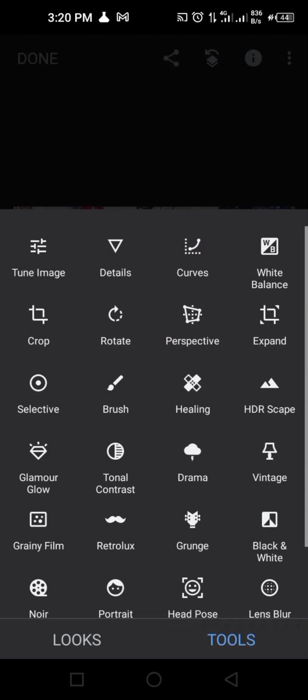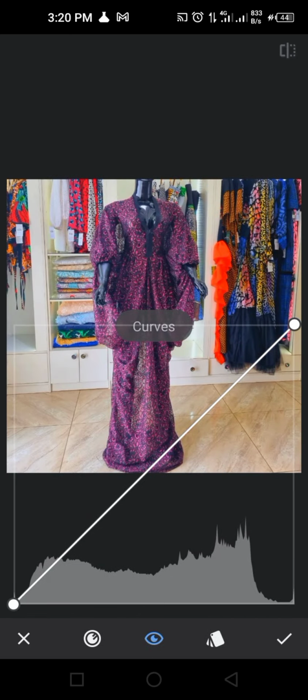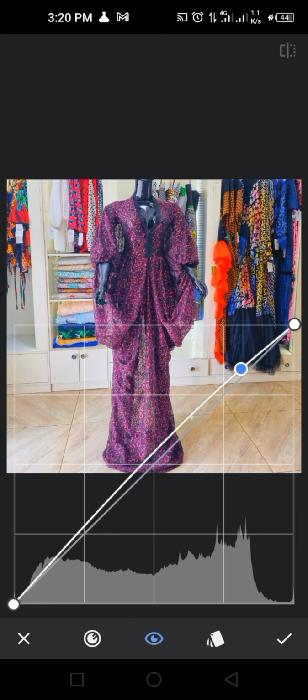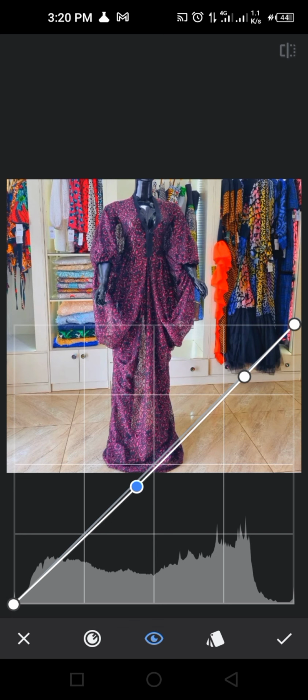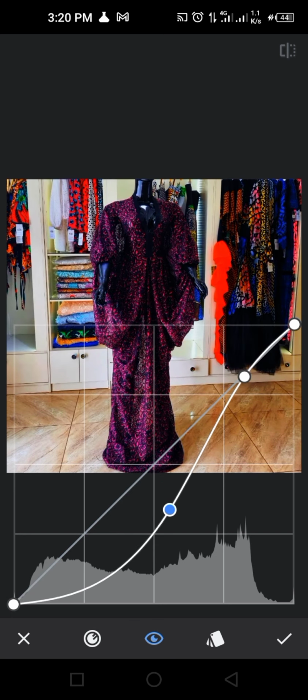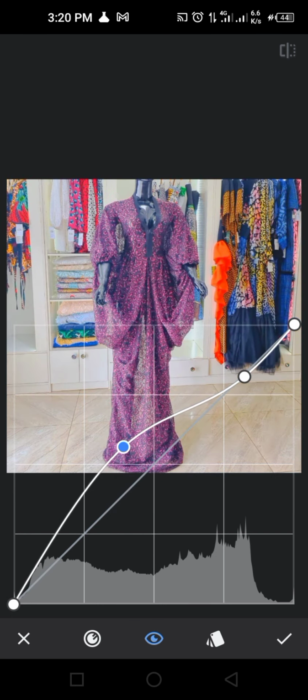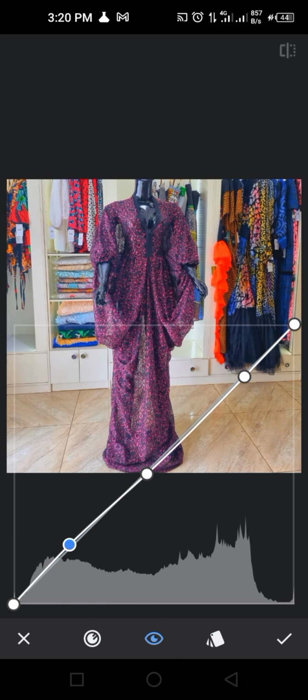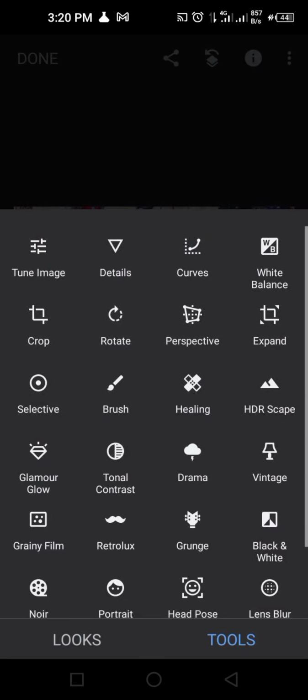Then we move to the next tool, which is curves. On curves, you can adjust the picture from any angle. So if you bring this down from here, it's going to reduce. If you increase it, it's going to increase the brightness. So that is what it works for. From the middle, this works only for the middle. So depending on what you want to do. Okay, so let's go to the next tool.